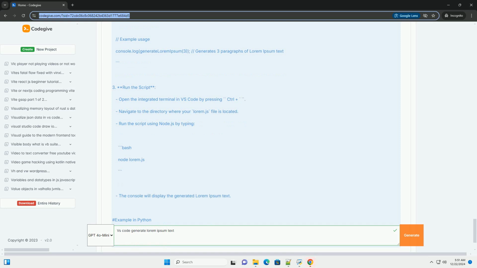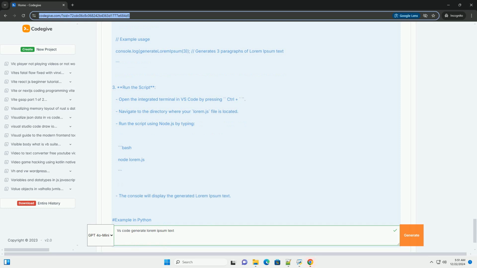Example in Python. 1. Create a new file. Open a new file and save it as lorem.py. 2. Write the code. Add the following code to generate lorem ipsum text. Python. def generate_lorem_ipsum(paragraphs=1): lorem_ipsum = "Lorem ipsum dolor sit amet, consectetur adipiscing elit. Sed do eiusmod tempor incididunt ut labore et dolore magna aliqua. Ut enim ad minim veniam, quis nostrud exercitation ullamco laboris nisi ut aliquip ex ea commodo consequat.